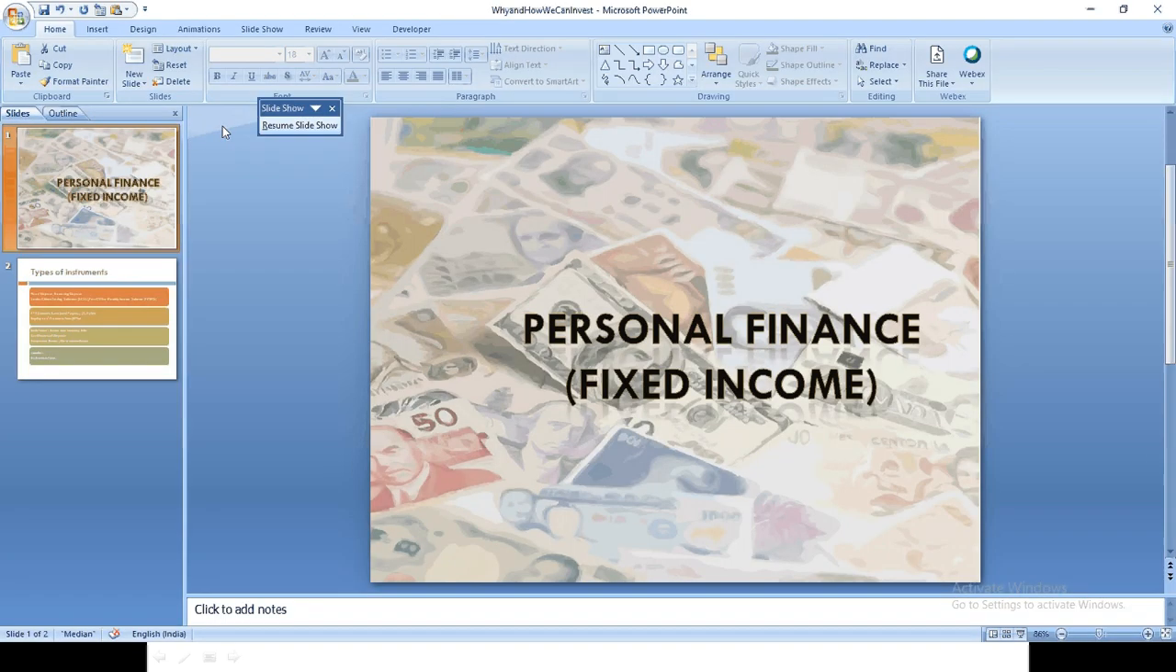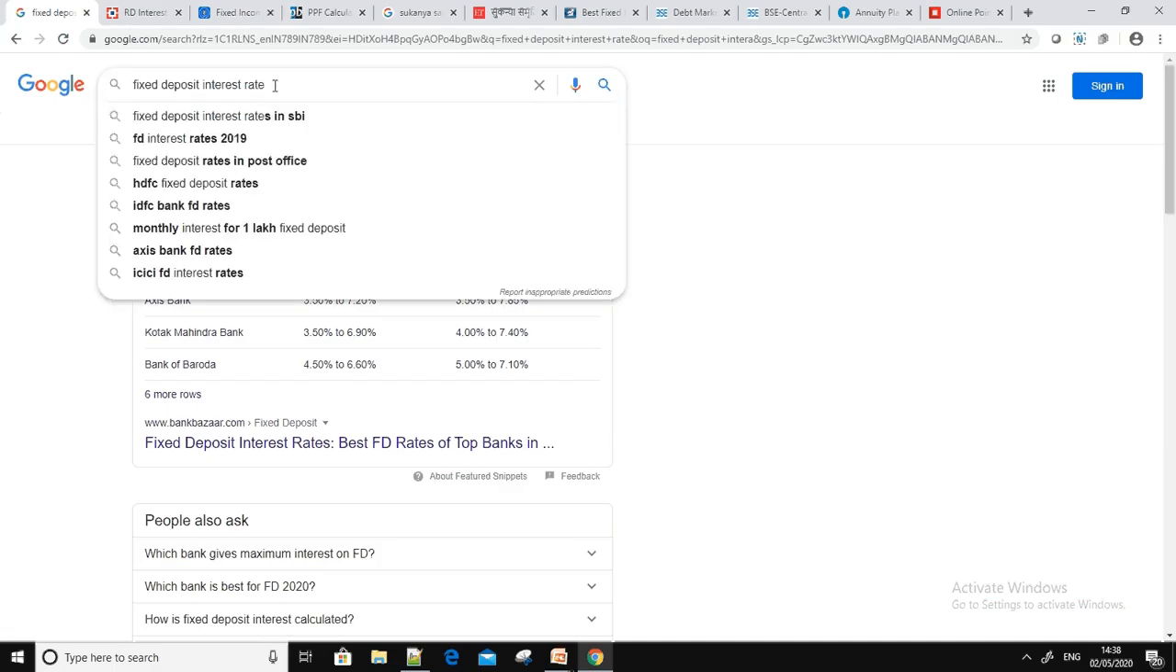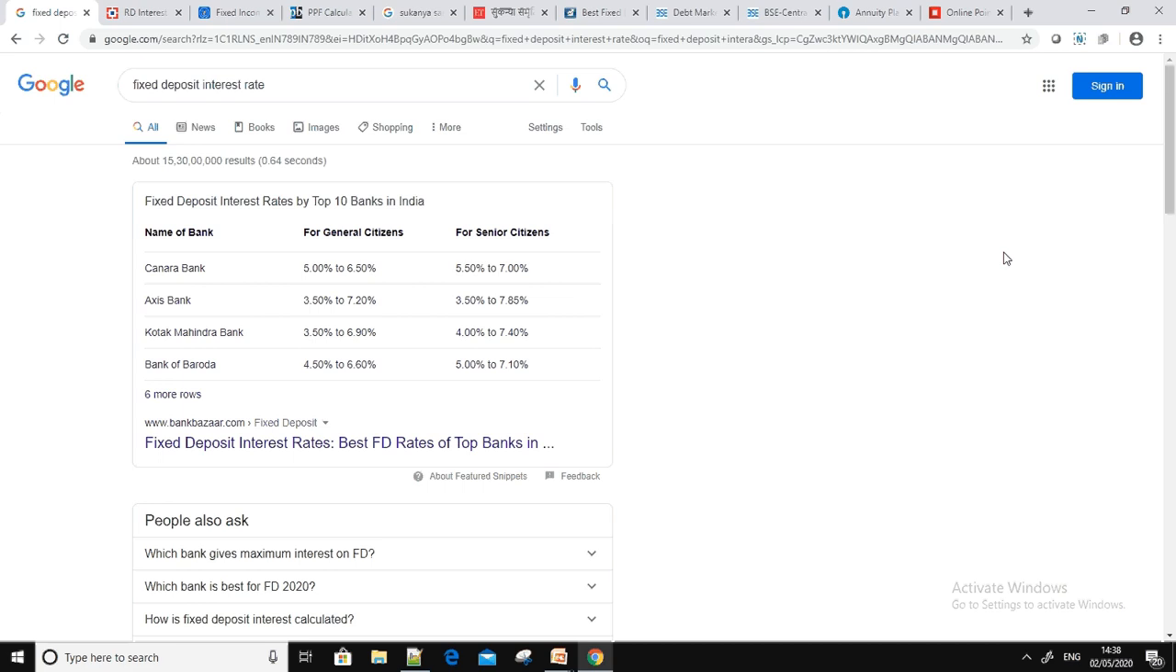First is a fixed deposit. You are giving some money to the bank for a fixed period, and for that the interest is already defined. It is different for general citizens and senior citizens. Senior citizens get an advantage in the interest rate, so for them it is always more. It depends upon the bank, as every bank has different rates on a fixed deposit, but there is always a difference between a general citizen and a senior citizen.